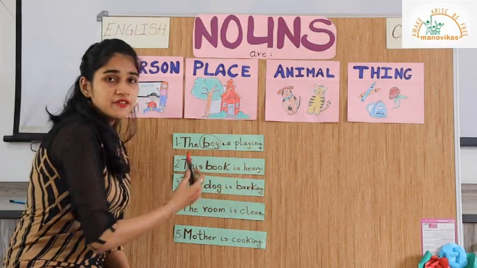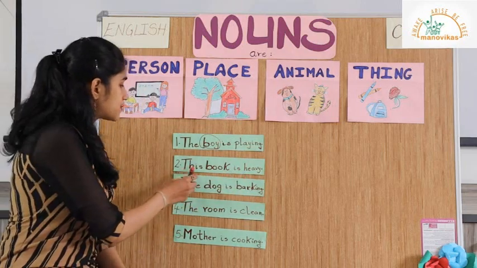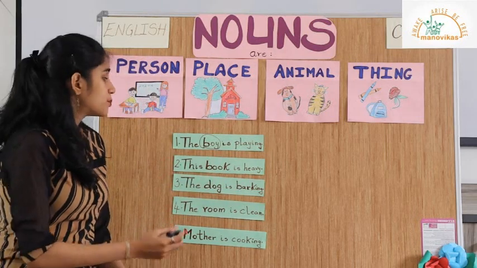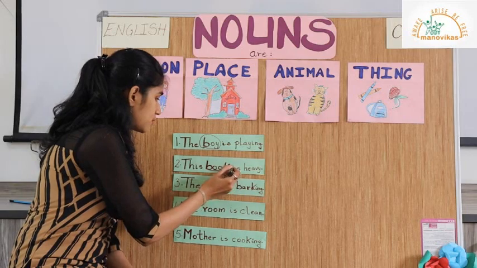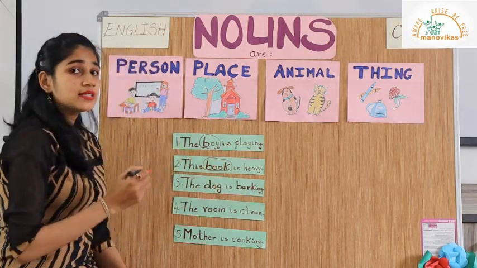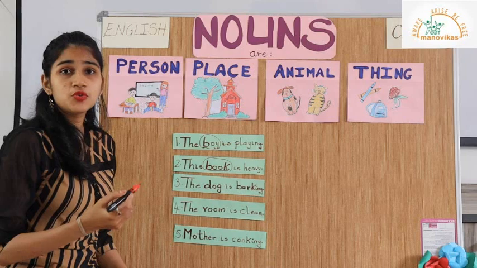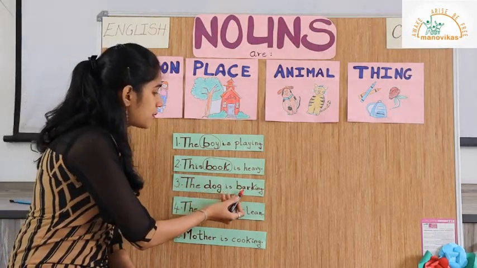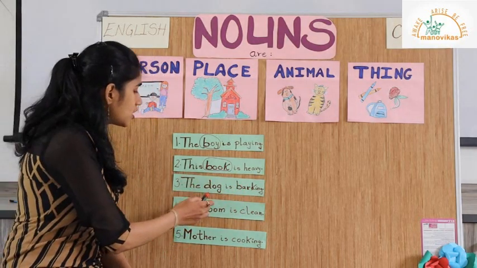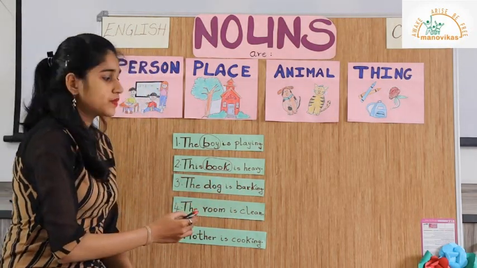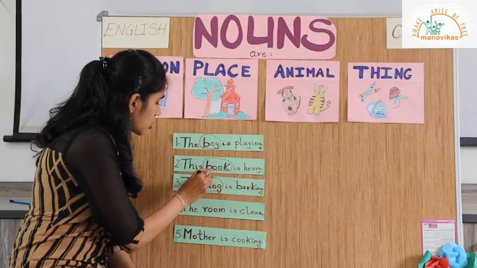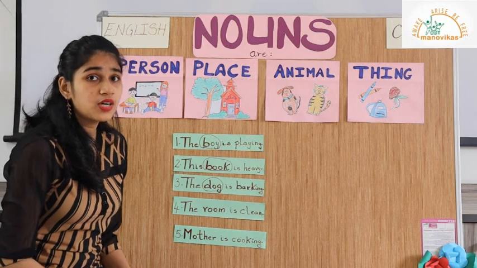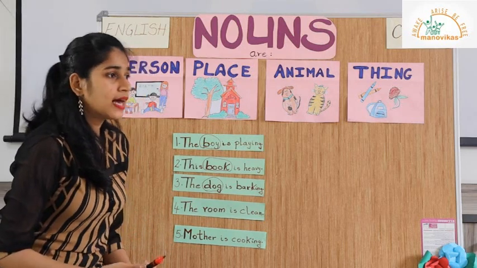This book is heavy. Which is the noun? Book. Why did I circle book? Because it is the naming word used for a thing. The dog is barking. I will circle dog. And I have circled dog because it is the naming word or the noun used for an animal.